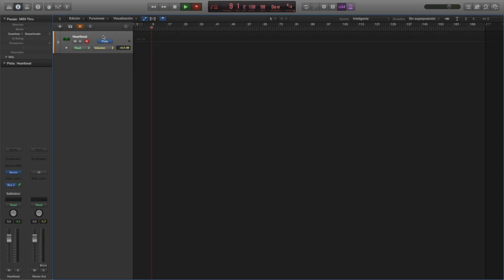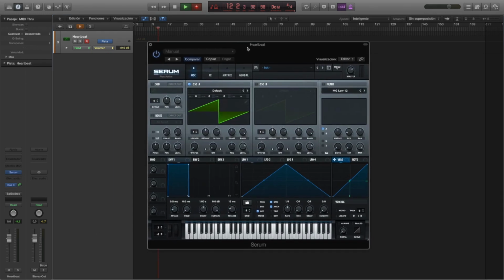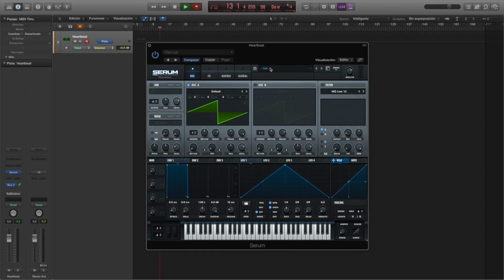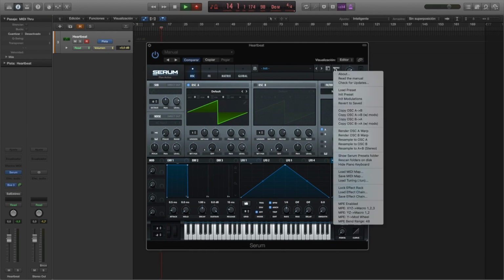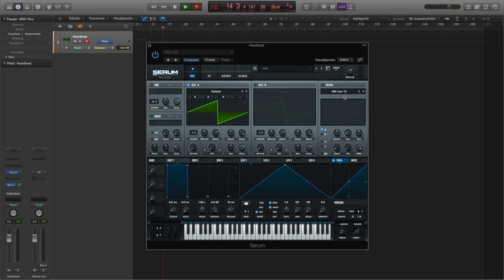Well, here we are. As you can see, I have already created a new instrument track and I have added also the Serum instrument. Just open it and make sure that we have selected the init preset. You do that by clicking on menu and then init preset. We are choosing this one because it's the one with less amount of configuration made to it, so it's going to be easier to just turn off all the things that we are not going to need.